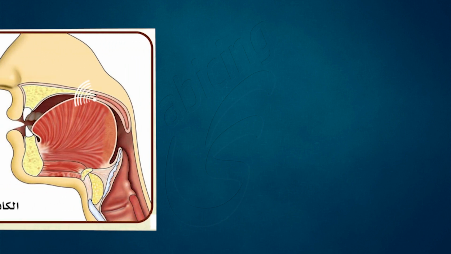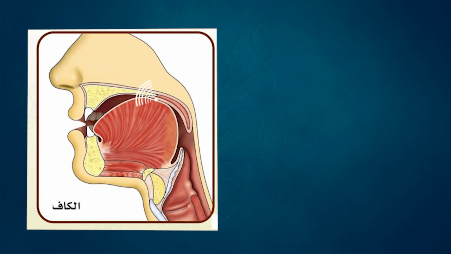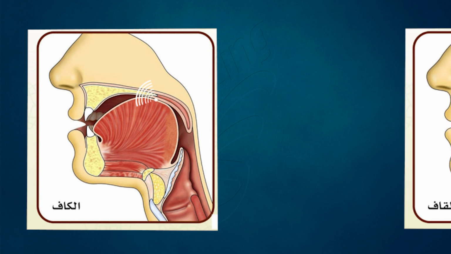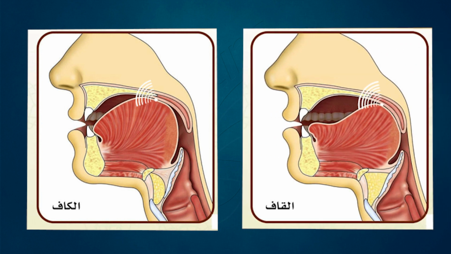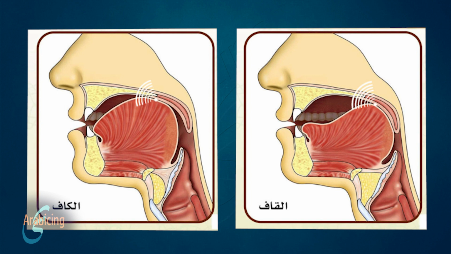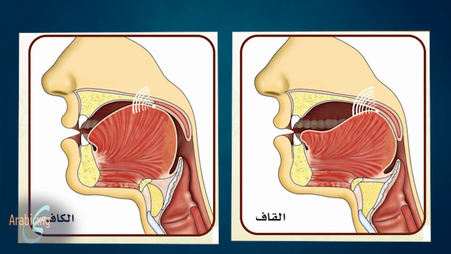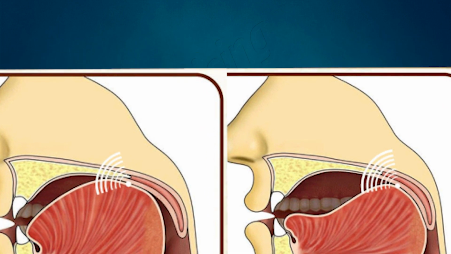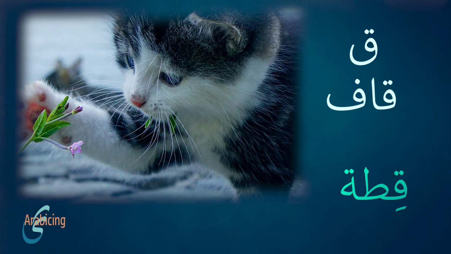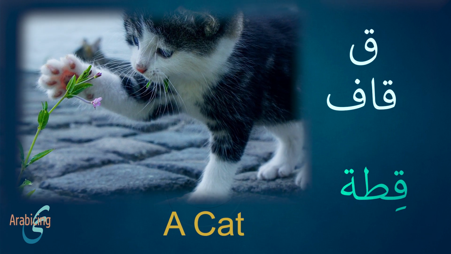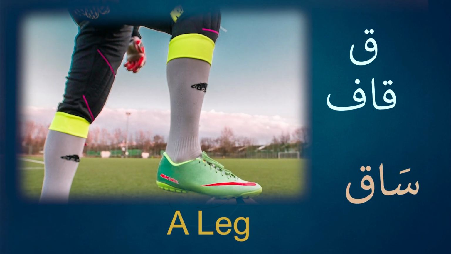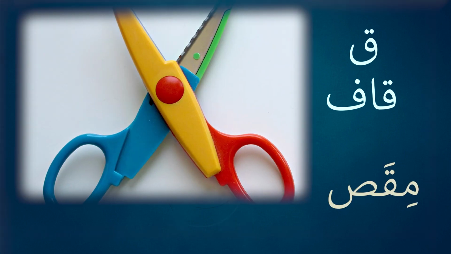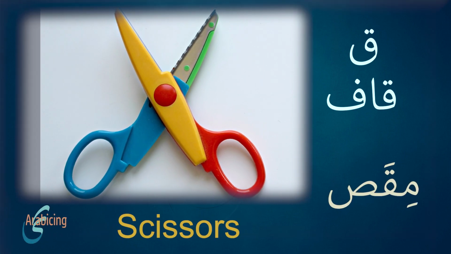Let's explain how to pronounce it. Look at the left picture. It shows the locating of the tongue, which touches the hard palate. This is the Kaf position, while the Qaf position is shown in the right picture. The tongue touches the hard palate behind the point of the Kaf. We can find the letter in qitta, which means a cat, saq, which means leg, also miqas, which means scissors.